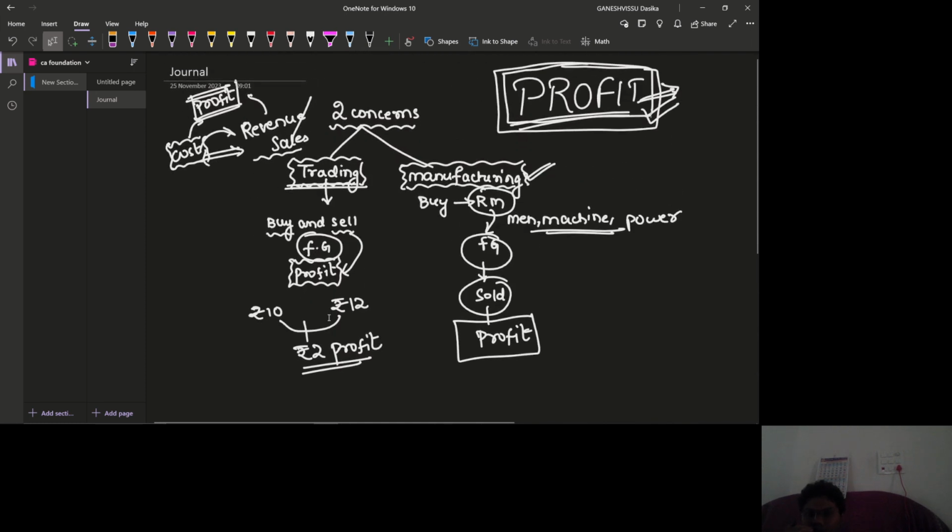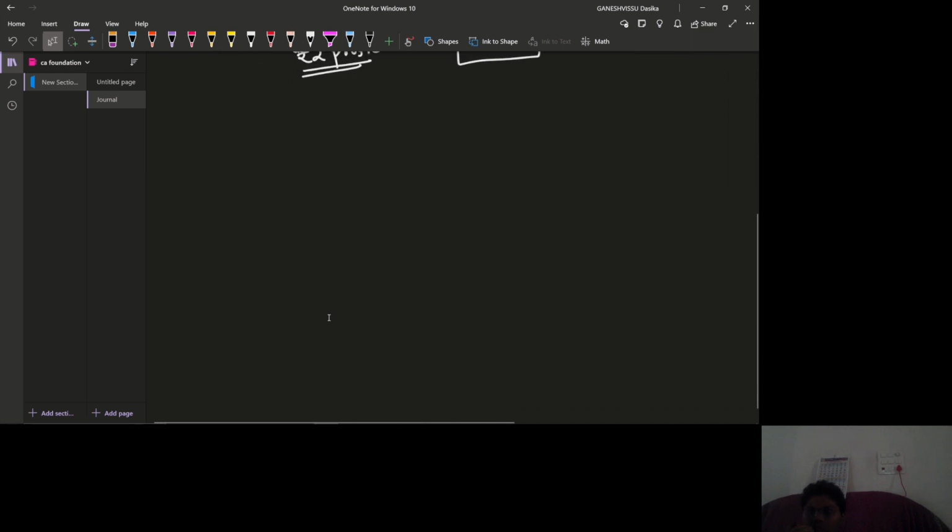Then you might have seen there are three types of business units, which are sole proprietorship. Before going to deal with it, let us see an example.